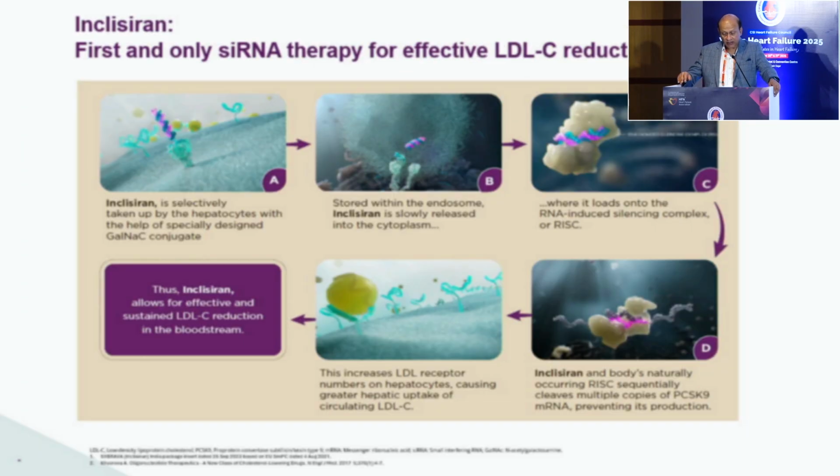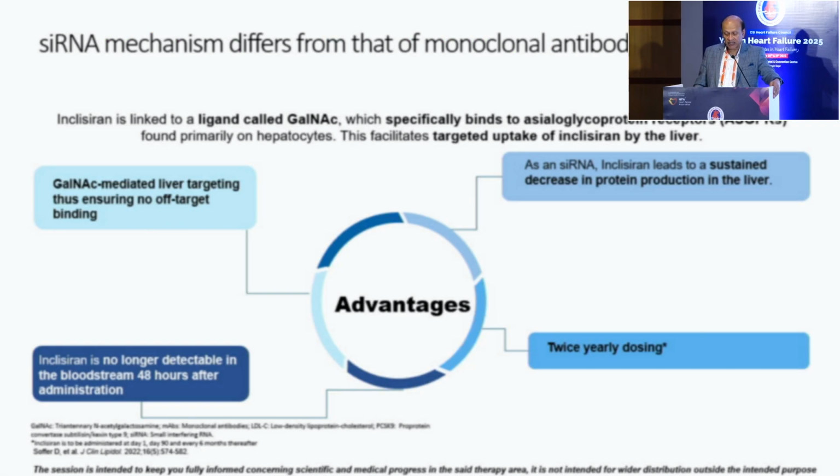So inclisiran is one of the first silencing RNA therapies we have for effective LDL cholesterol reduction, especially as it is selectively taken up by the hepatocytes with the help of a specially designed GalNAc conjugate. Stored within the endosomes, inclisiran is slowly released into the cytoplasm where it loads onto the RNA-induced silencing complex, or the RISC complex, and leads to the cleaving of the messenger RNA, which reduces the secretion of PCSK9, thereby reducing PCSK9 levels and increasing the number of LDL receptors available at the surface.